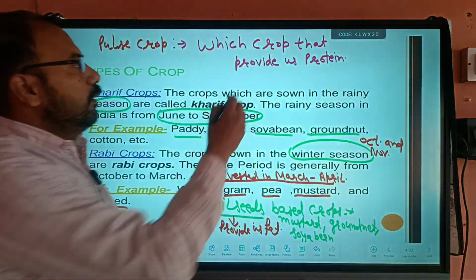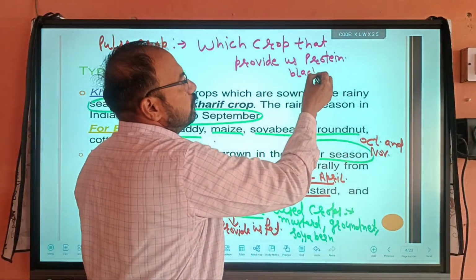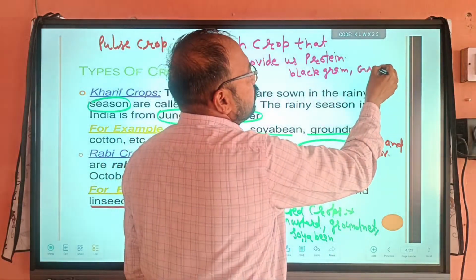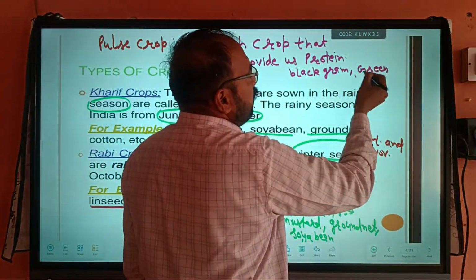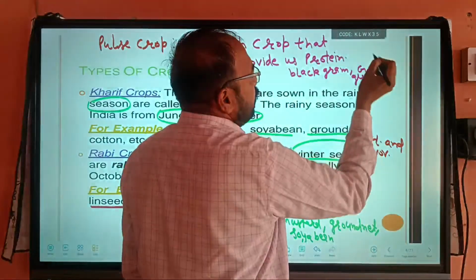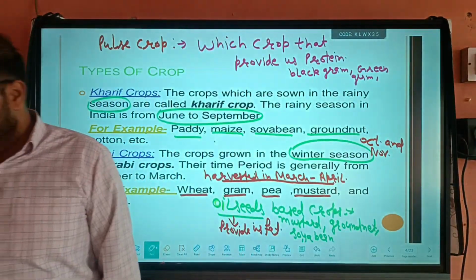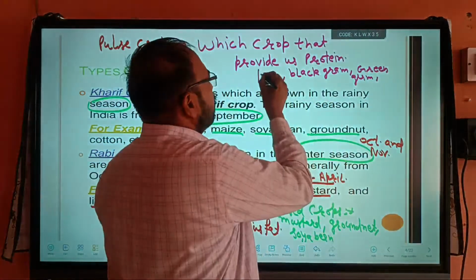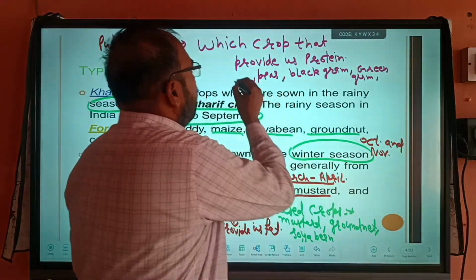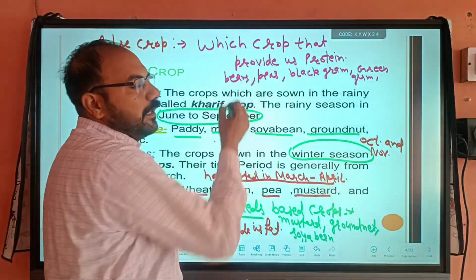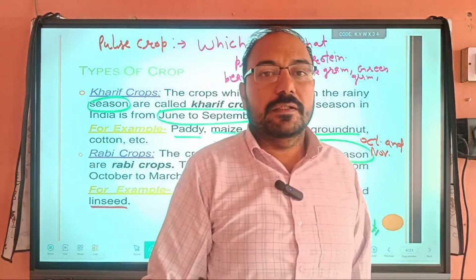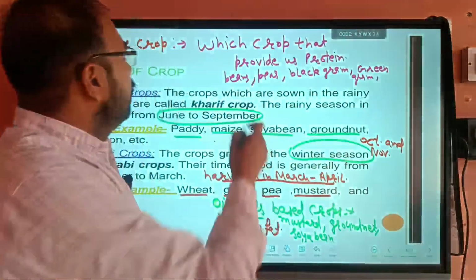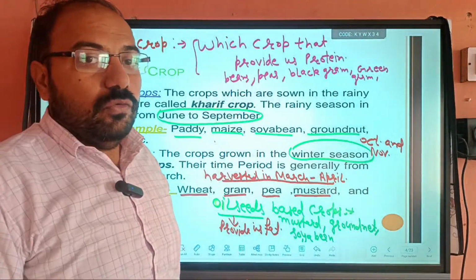For example, black gram and green gram. These are different types of pulses, like beans and peas, beans like kidney beans, that is rajma, and grams, black grams, that is kale chane. So these types of crops provide us protein.